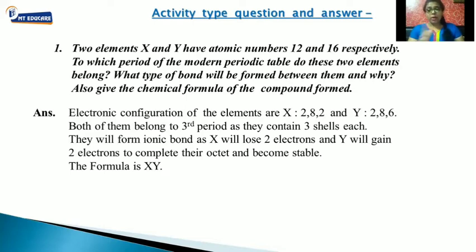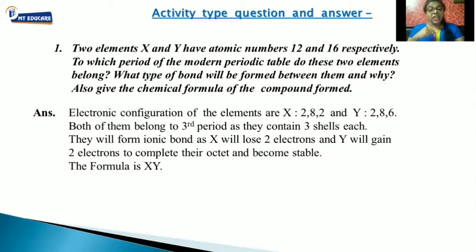What about Y? 2, 8, 6. To attain stability, how many electrons are less in Y? Yes, it has 2 electrons less. So it will gain, or accept, 2 electrons. So X will donate 2 electrons and Y will accept 2 electrons.